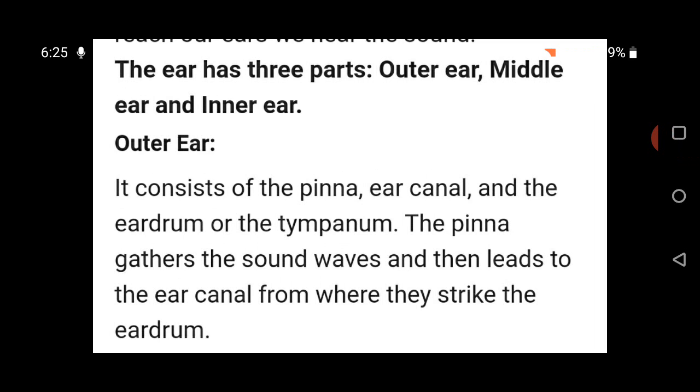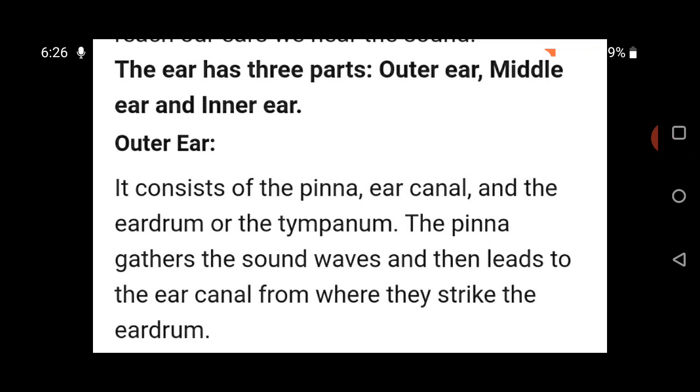The pinna is the part of the ear on the outside of our heads, the part we usually are referring to when we say ear. It helps to gather sound and vibrations so we can hear more sounds.